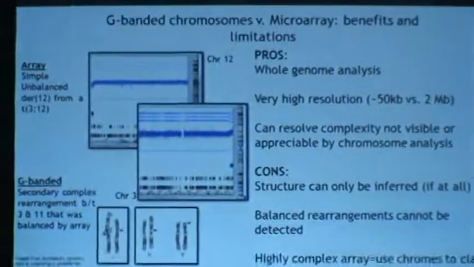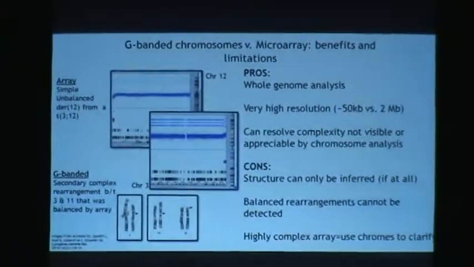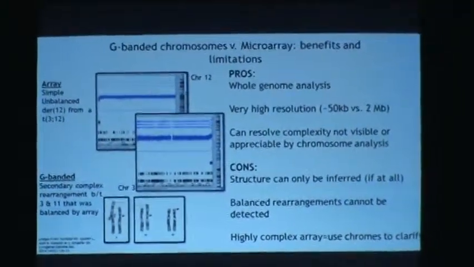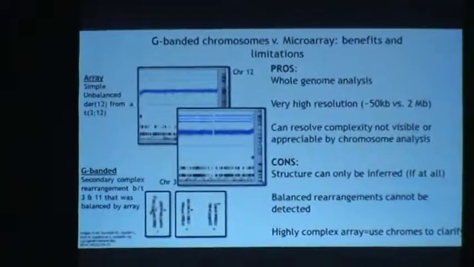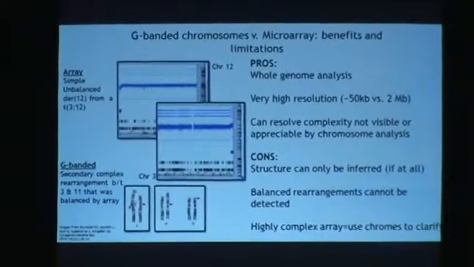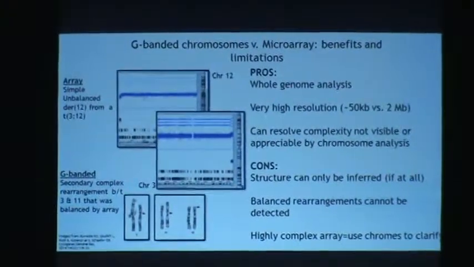So depending on which chromosomes are involved, this may result in an oversimplification of the karyotype. Microarray, however, is also a whole genome methodology where we are able to use it at a much higher resolution. Microarray can reveal complexity that's not appreciated by chromosome analysis. However, the structure can only be inferred, if at all, and balanced rearrangements cannot be detected.